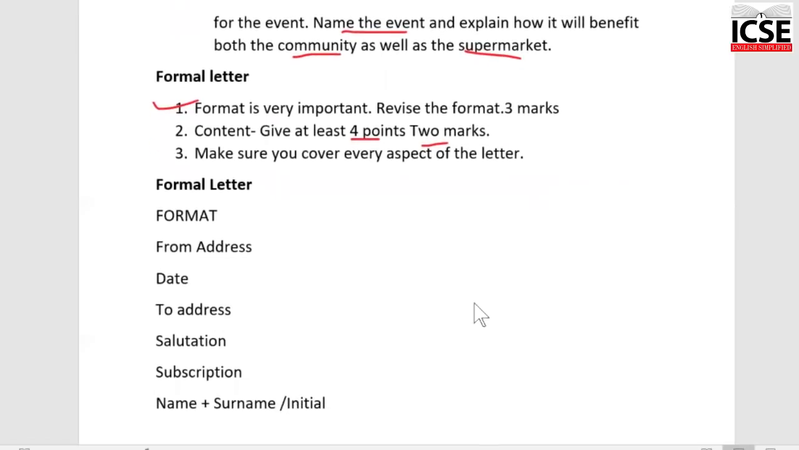What is the format of a formal letter? There is a from address, that's your address, and there's a to address. Now the only thing is, keep in mind, if your from address is of 3 lines, make sure your to address is also of 3 lines. So maintain that symmetry. Okay, again, if you want to put comma, comma, full stop, fine. If you don't want to, that is also fine.